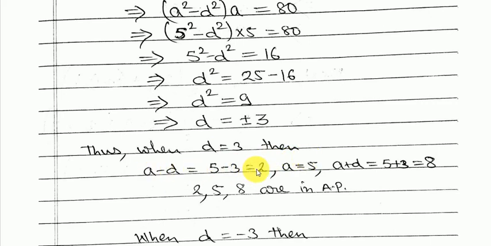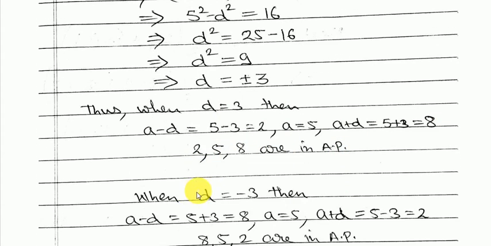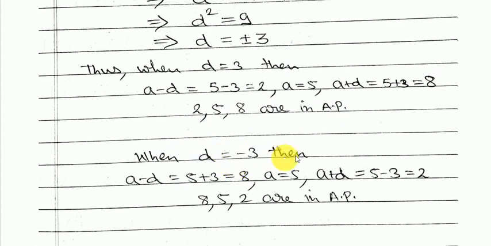A minus d will be equal to 2, a will be simply 5, a plus d will be 8. Okay, so 2, 5, 8 are in AP. And next, if you take d equal to minus 3, in that case a minus d will be equal to 8, a will be 5, a plus d will be equal to 2. So 8, 5, 2 are in AP. Okay, so the numbers are either 2, 5, 8 or 8, 5, 2.